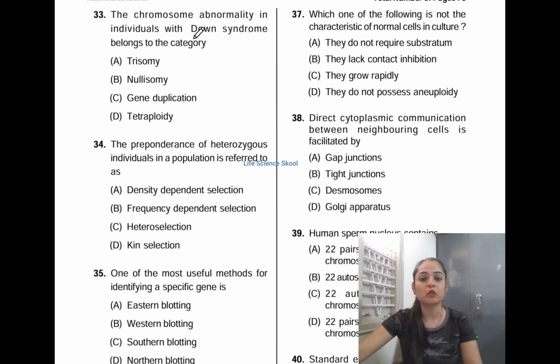The chromosome abnormality in individuals with Down syndrome belongs to the category dash. Option A, trisomy; option B, nullisomy; option C, gene duplication; option D, tetraploidy. The chromosomal abnormality in individuals with Down syndrome belongs to trisomy. Here, the 21st chromosome is added with an extra chromosome. That actually forms the trisomy.